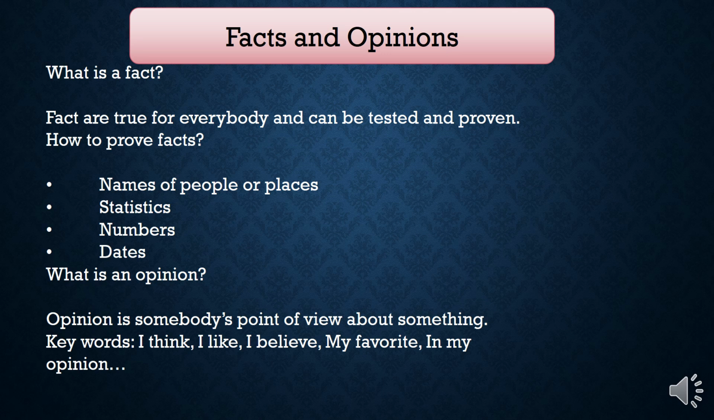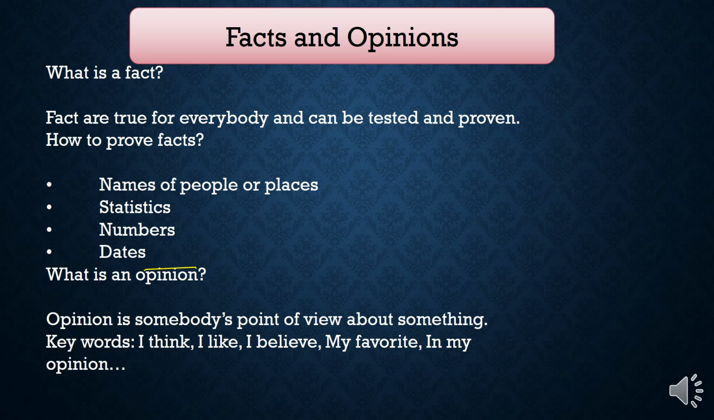First of all, when we have names of people and places, statistics, numbers, dates, all of these show us that the information provided is a fact. It's real information. Now we move to the second part.